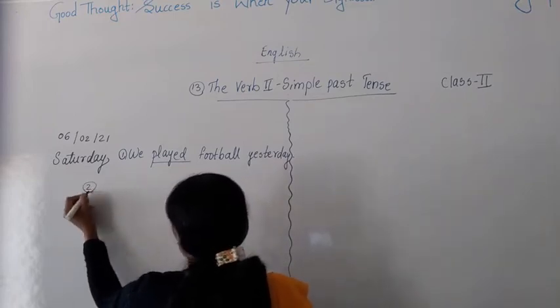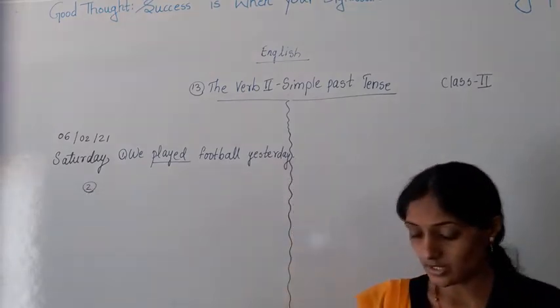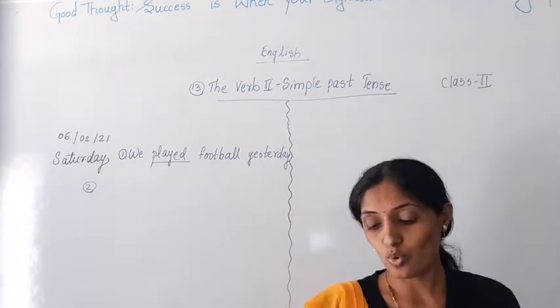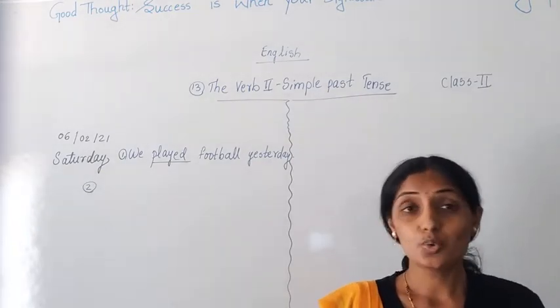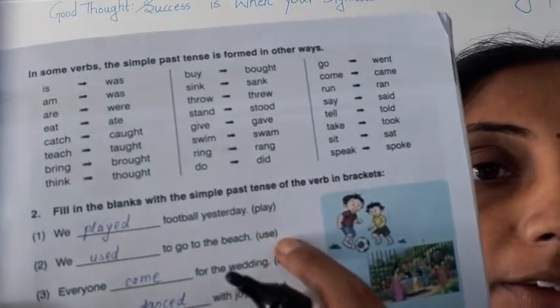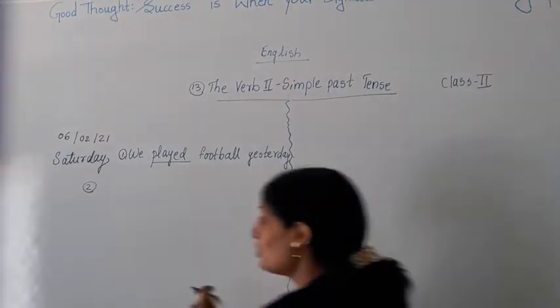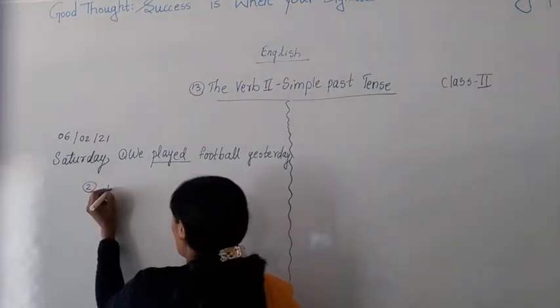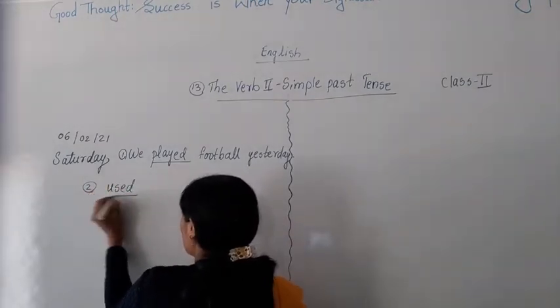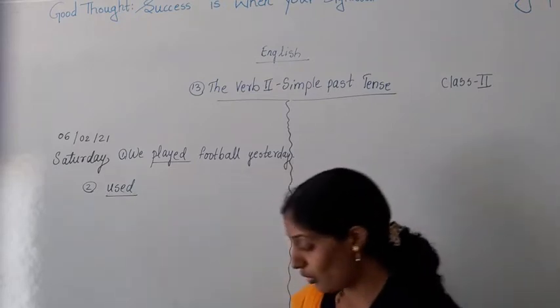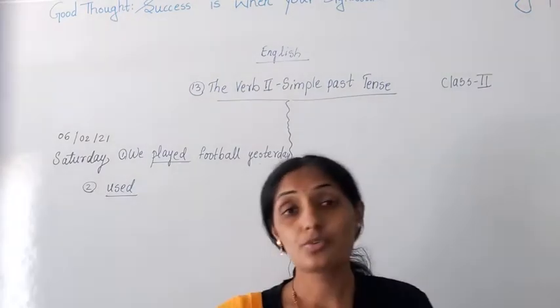Second sentence here is we dash to go to the beach. Now the word use is given. Use is in simple present tense. If we add d to this word, it will become what? Used. So we used to go. What do you have to write down as the answer? We used to go to the beach.